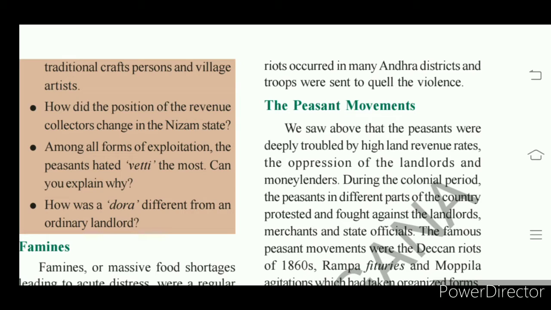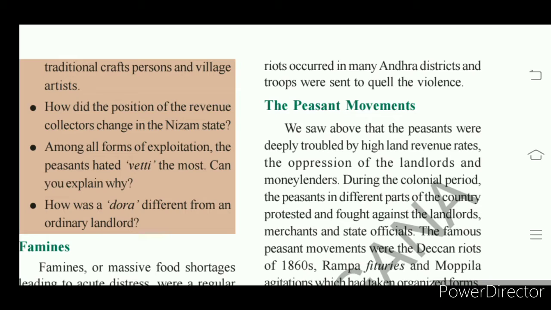What is meant by grain riots? It is a riot, that means rebellion by the people to get food grains, as food grains were short. So people were involved in food riots to get the food grains.